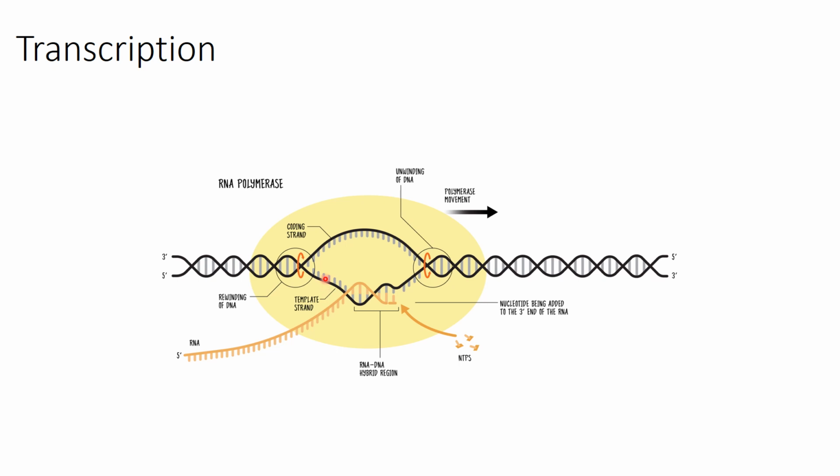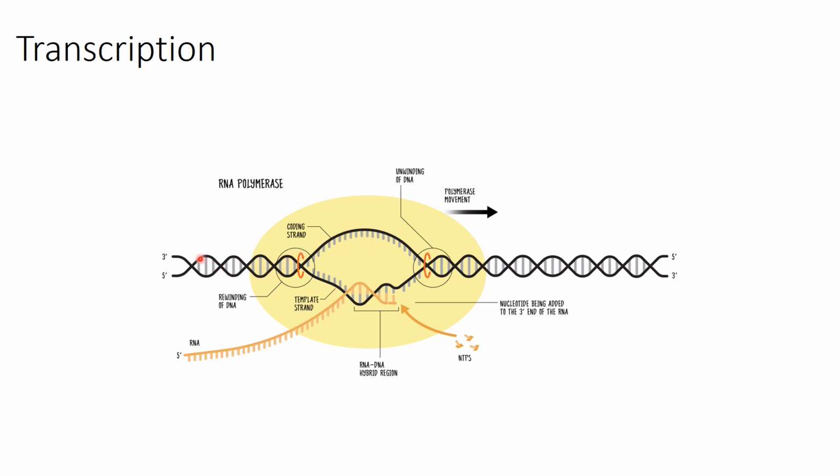So template strand is going to have complementary base pairing as compared to the coding strand, and mRNA is going to have complementary base pairing to the template strand. So the base pairs on the mRNA will be the same as those on the coding strand. So the same information which is present in the coding strand is transferred into mRNA, except that thymine is replaced by uracil, which is a characteristic feature of RNAs.